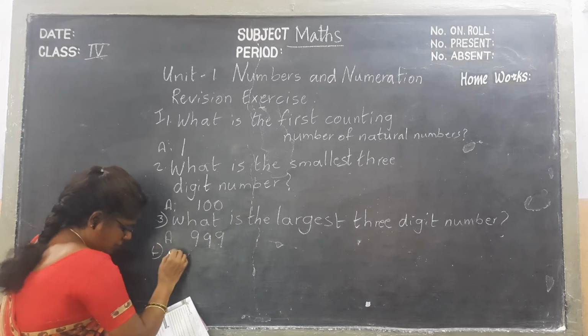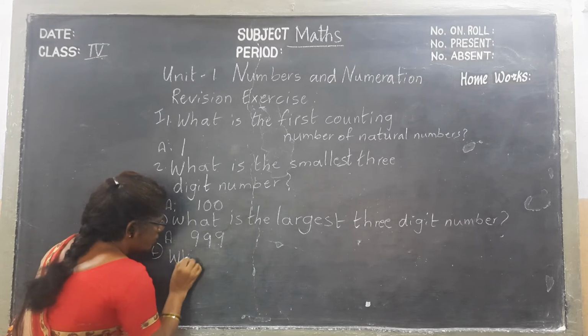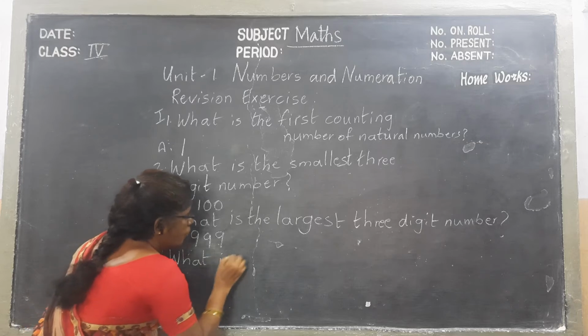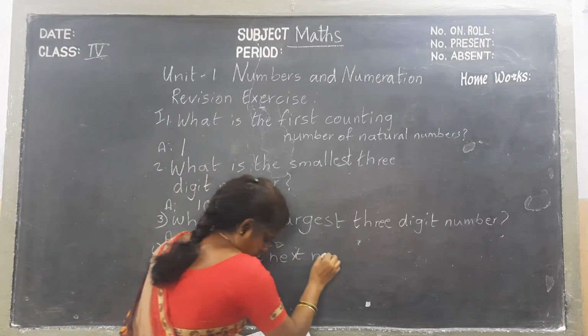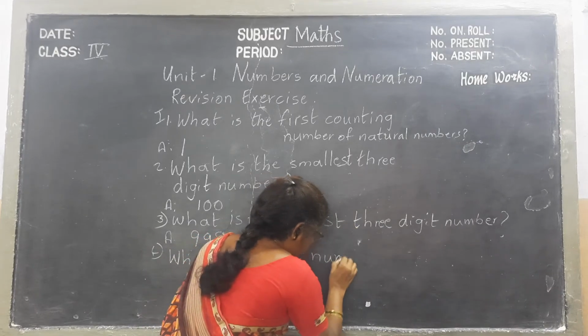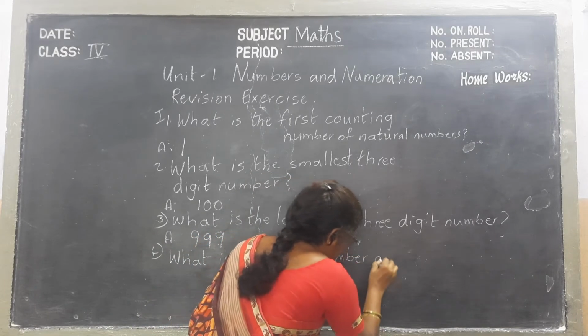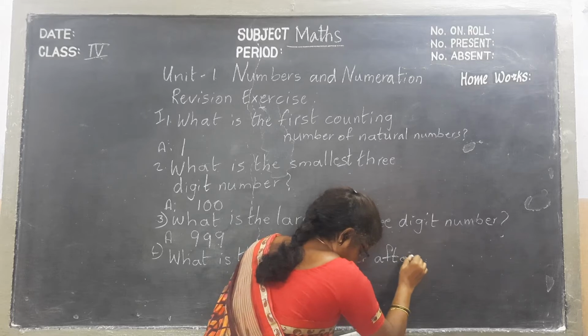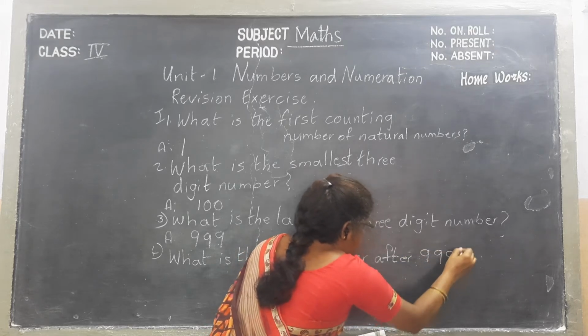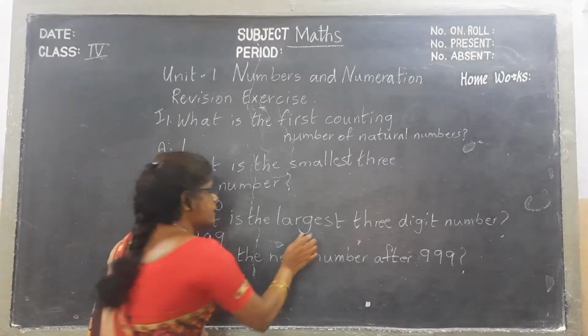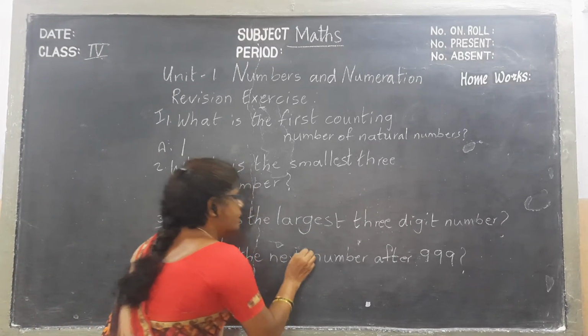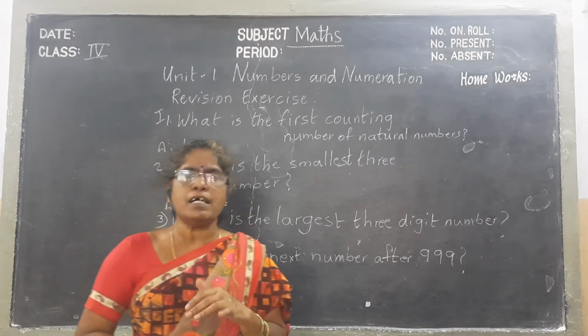Next, fourth one. What is the next number after 999? That only we call the next number, that means the successor.